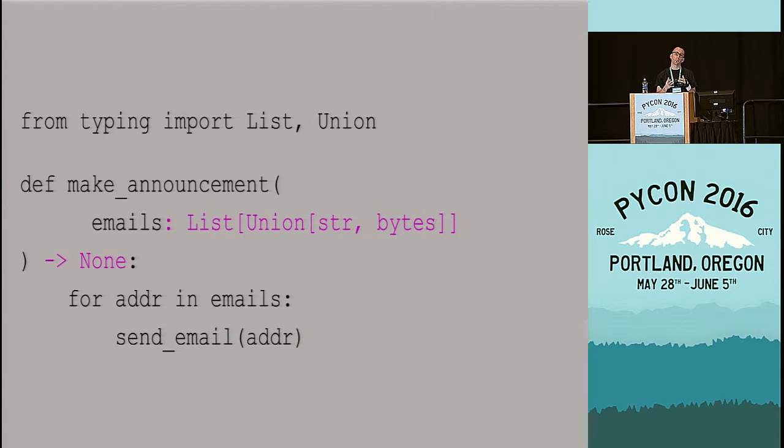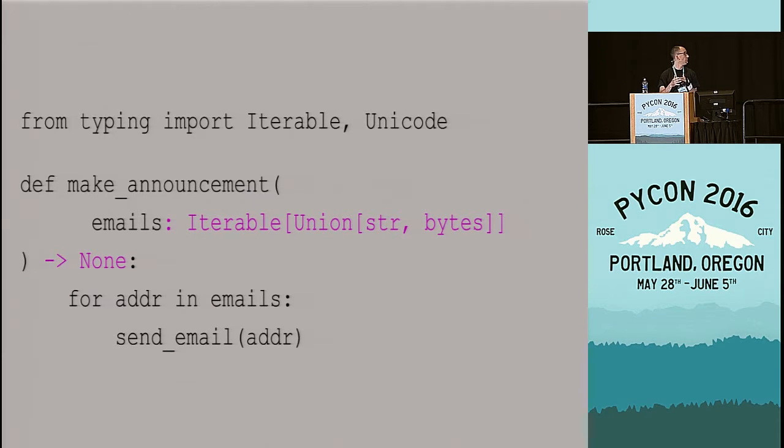OK, one final refinement. This takes a list of strings. It's probably also OK to pass a tuple of email addresses or a set of email addresses. So instead of limiting ourselves to list, let's expand that to iterable, which catches all these other cases. So here I've been putting type annotations directly into my program, which is nice when you can do it.